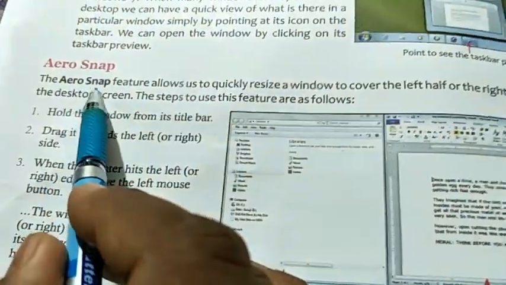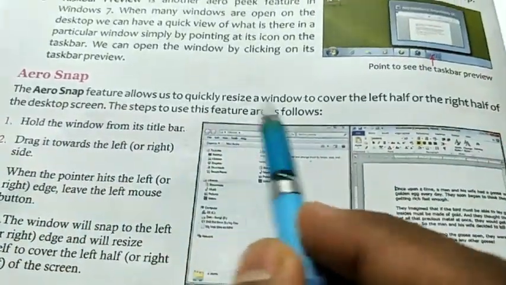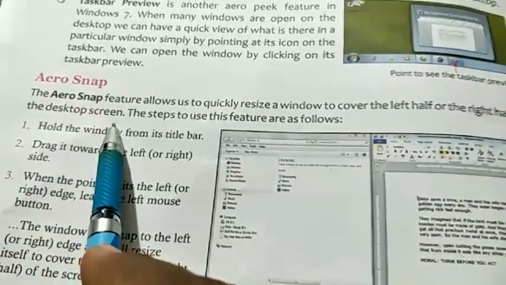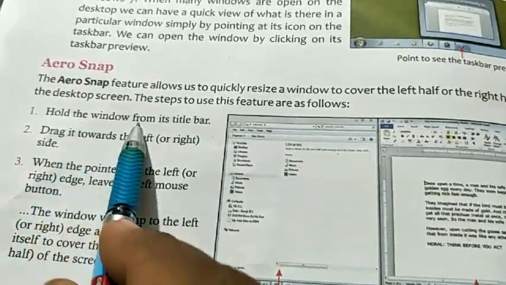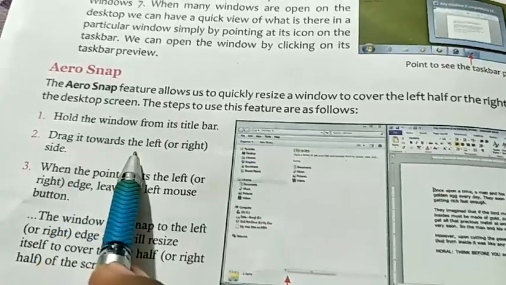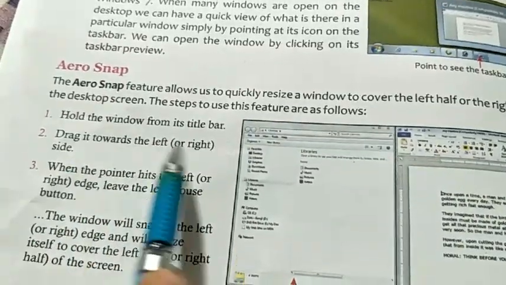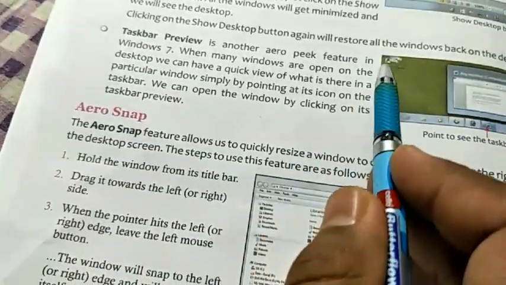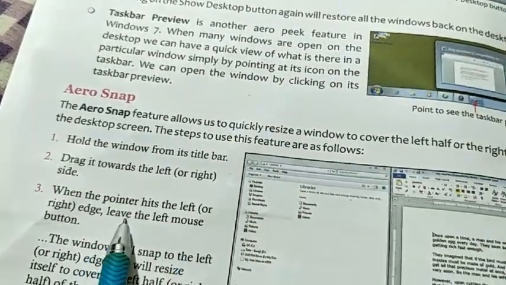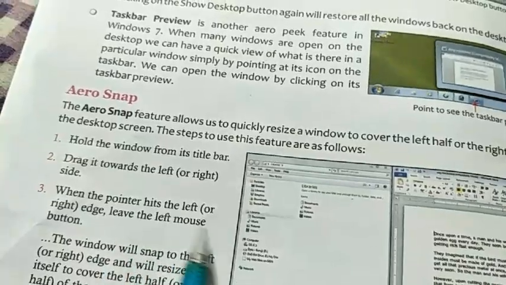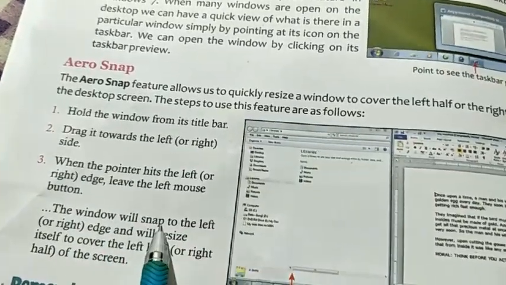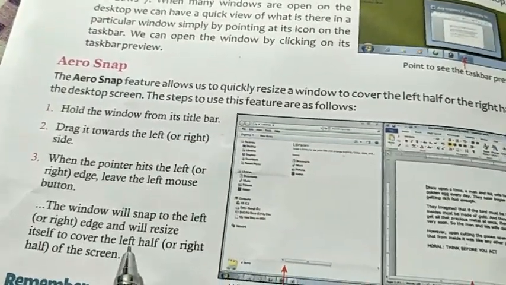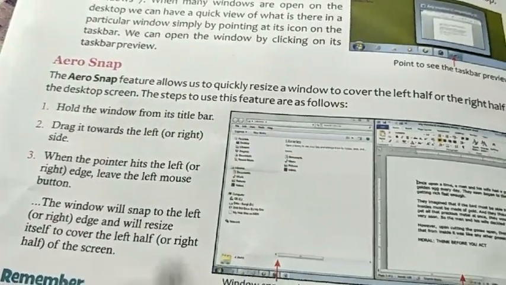Look here, the Aero Snap feature allows us to quickly resize the window to cover the left half or right half of the desktop screen. The steps are: hold the window by the title bar and drag it towards the left or right side. When the pointer hits the left edge, release the left mouse button. The window will snap to the left edge and resize itself to cover the left half or right half of the screen.